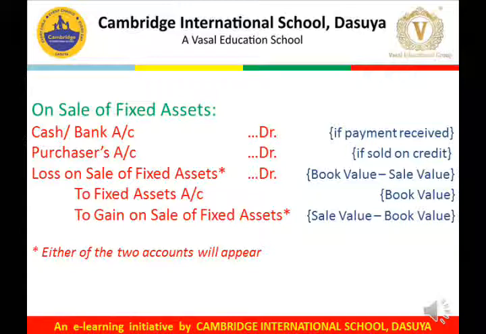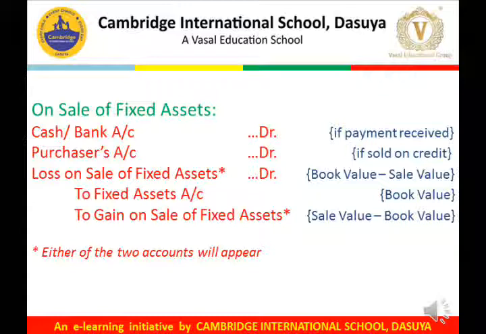So purchaser's account would be debited. And if there are losses, they come under the category of nominal account, so debit all expenses and losses. So as per the rule, loss on sale of asset account would be debited. And fixed assets go out of the business, so it is a real account. Fixed assets fall under the category of real account, and the rule for real account is debit what comes in, credit what goes out. So fixed assets going out of the business must be credited.